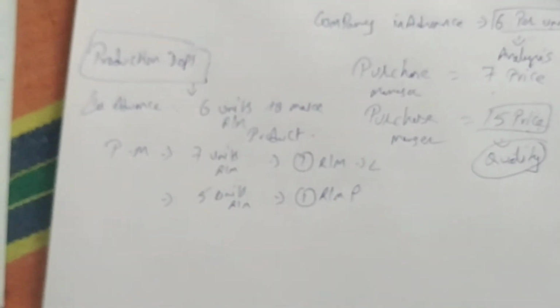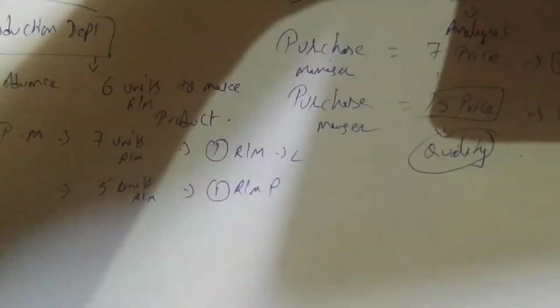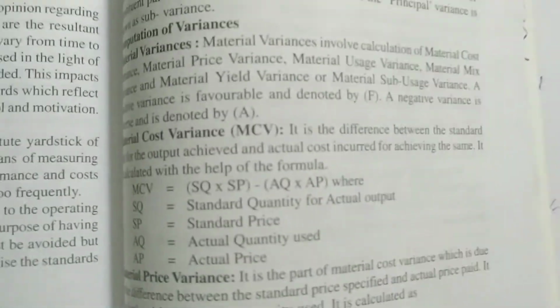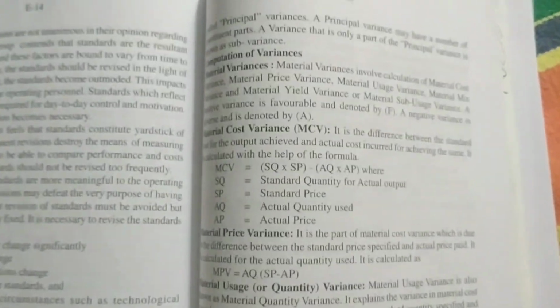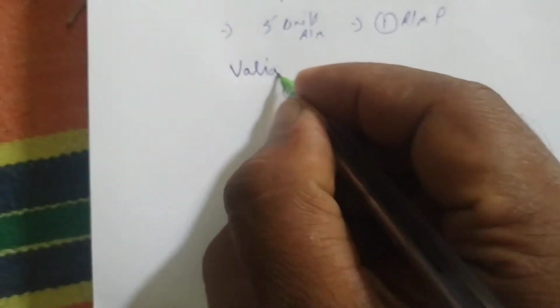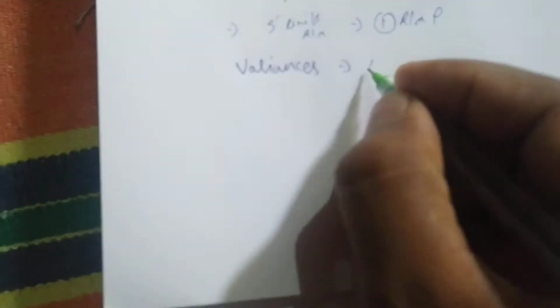So the entire chapter is based on formulas. Let us see first material cost variance. What is the meaning of material cost variance? We'll see here in our textbook, material variances. Variance means differences. Differences between what? This chapter is very easy when you know all the terms which I am explaining. Variance means differences.